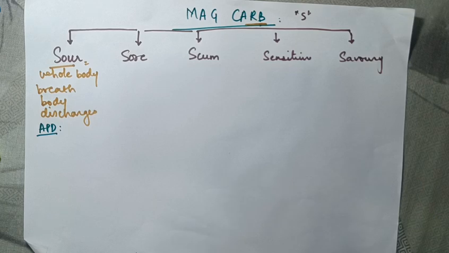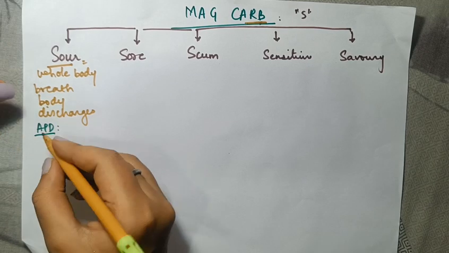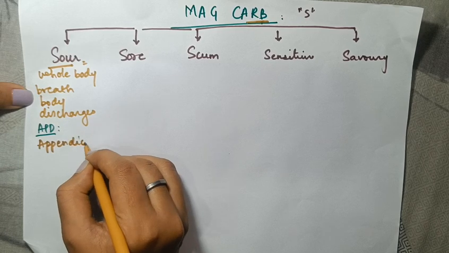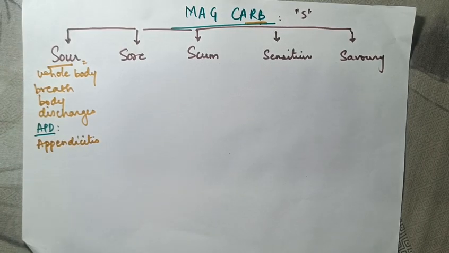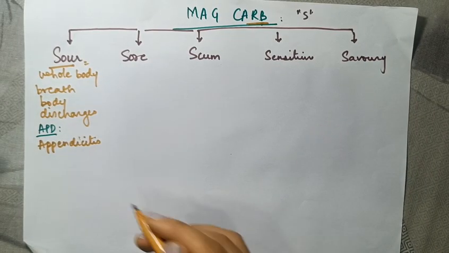Now in our materia, they also mention symptoms of pain. Now this pain symptom comes very close to appendicitis. Okay, when I talk about appendicitis, I mean there is going to be pain.